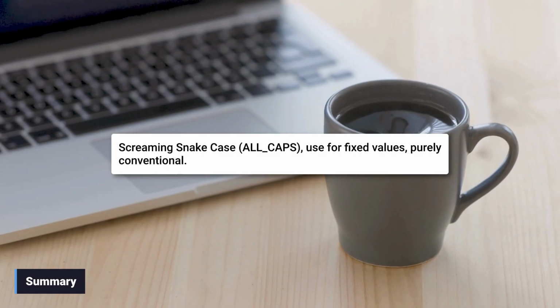To summarize, use Screaming Snake Case for constants to communicate intent to other developers. Although Python permits changes, maintaining the value ensures the integrity of your fixed settings.